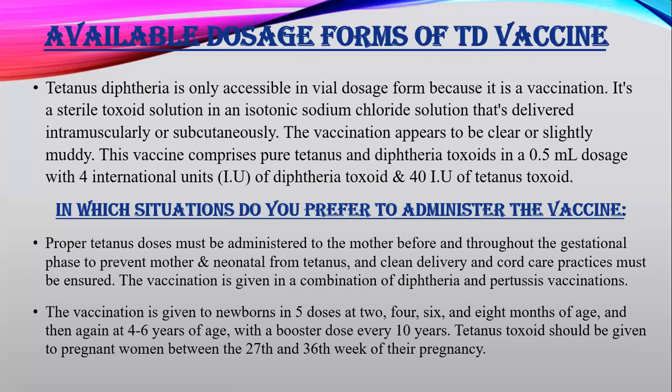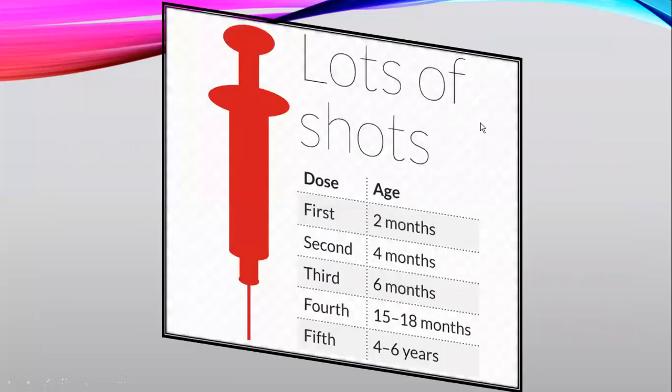Then in pregnancy, the 27th to 36th week is essential for this vaccination, not below this. So you can say the time period near labor or delivery, that is the 36th week. This vaccination should be given over this time period. Now moving forward, here are lots of short diagrams.